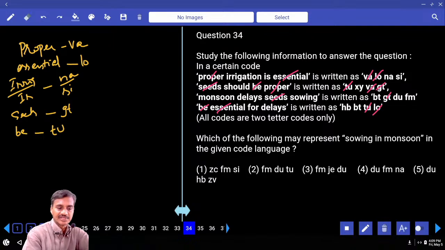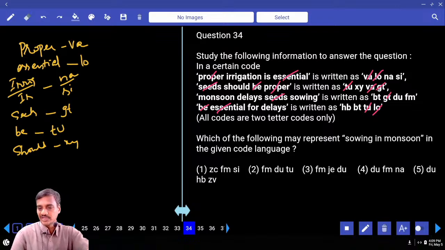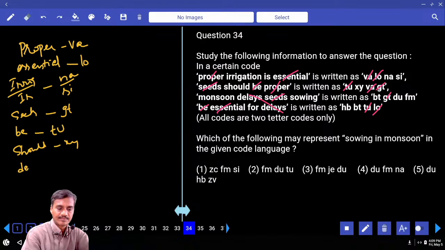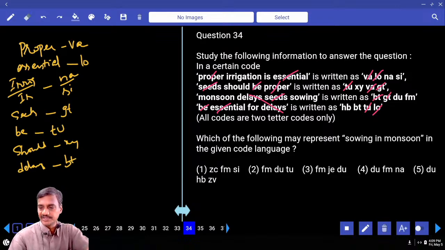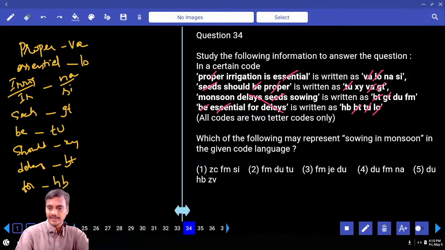Then in the second, should is the word that is left over, and the code is XY. Then in the third one, monsoon delays sowing, and fur and delays. Delays is the word that is common between these two. The code for the word delays is BT. And in the last, fur is the word that is left over, and its code is HB. And where is it in the third one? Monsoon and sowing.